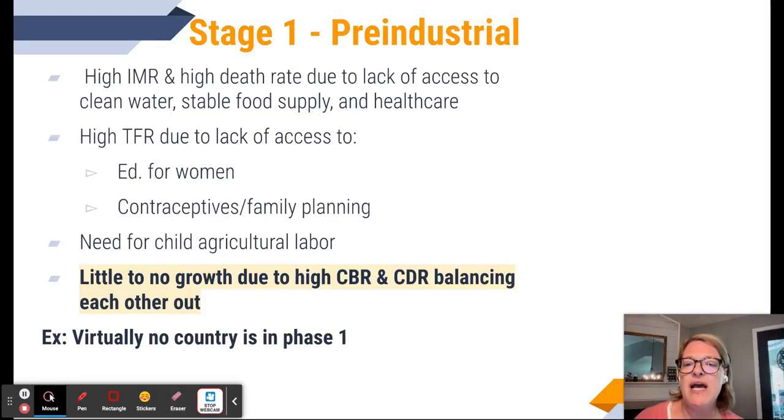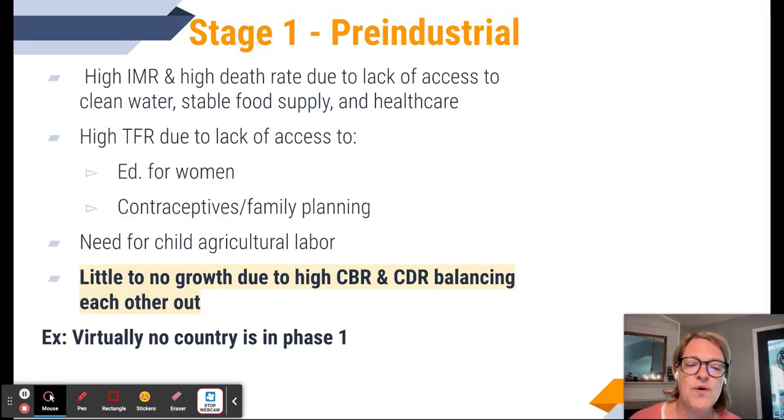All right, there tends to be a high TFR due to a lack of access to education for women and contraceptives and family planning. Okay. There's a need for child agricultural labor. So we need more people in our family to help work the fields, to help raise money for the family to survive.